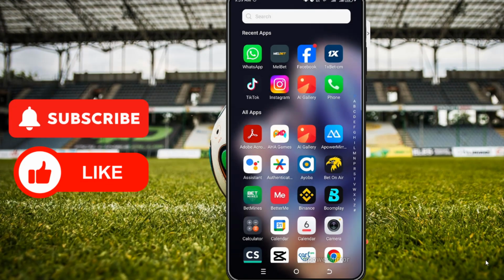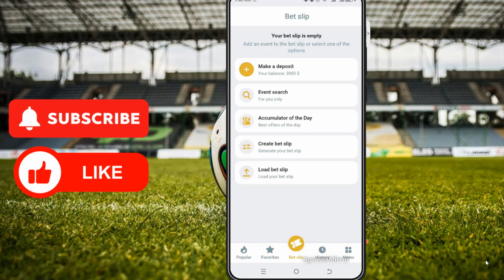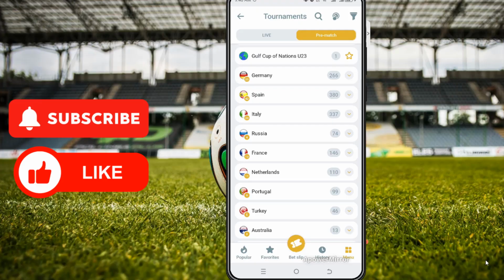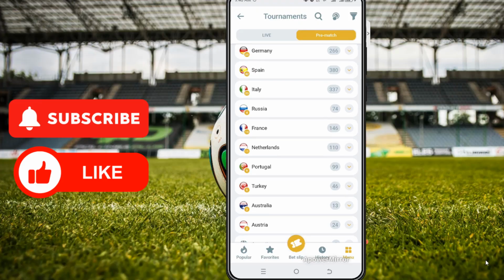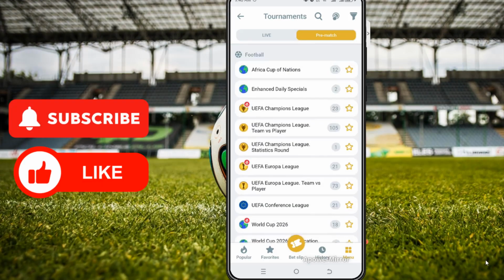Okay, the second phase of our analysis can be done straight in our betting app. The betting app I'm using is Melbet, and Melbet offers several advantages as compared to some other bookies. So let's get started. Let's hustle for our $100 bet today.